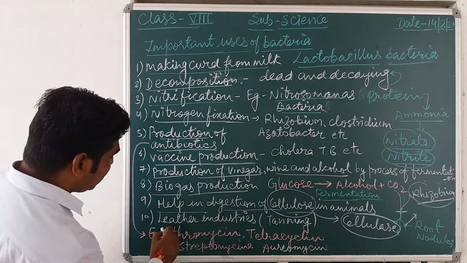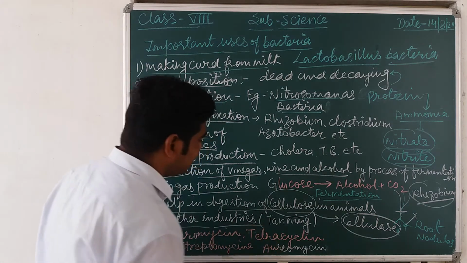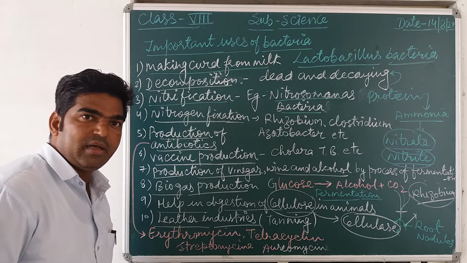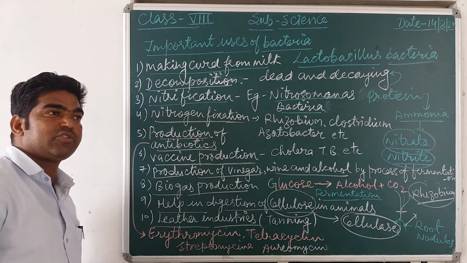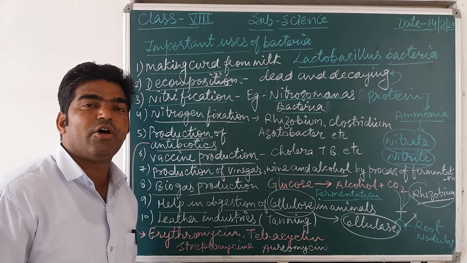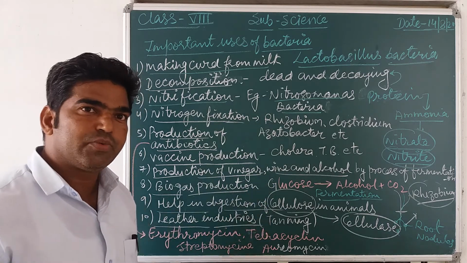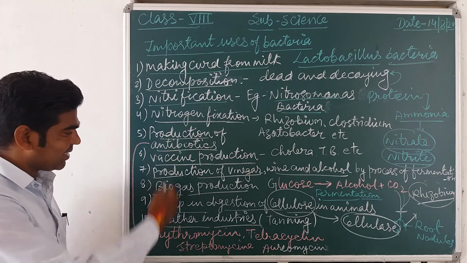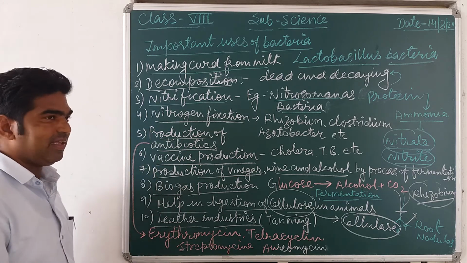Now next, it also helps in the leather industries for the process of tanning. Leather industries में this also can be used. It is also used in a tea factory for the curing of tea. So there are many more usefulnesses of bacteria. We discuss here only these 10 things.